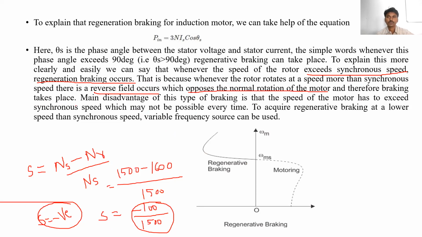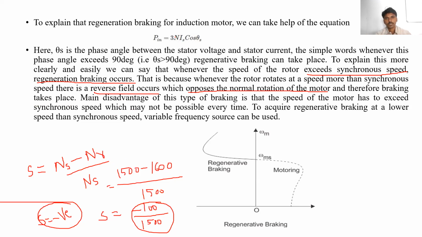Obviously, when some amount of force is opposing the speed, we can say the braking is applied. By using this regenerative braking concept, we can apply the braking. For applying the regenerative braking, the motor speed should exceed the synchronous speed. Then only the regenerative braking is possible.